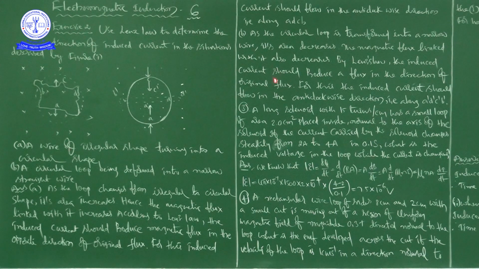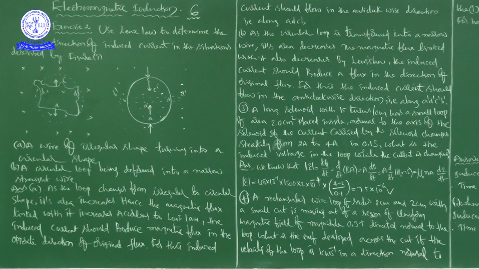Next, B. As the circular loop is transformed into a narrow wire, its area decreases, hence magnetic flux also decreases. By Lenz's law, the induced current should produce a flux in the direction of the original flux. So finally, the induced current flows in the anti-clockwise direction along A dash, D dash, C dash, B dash. Next, the third exercise problem.